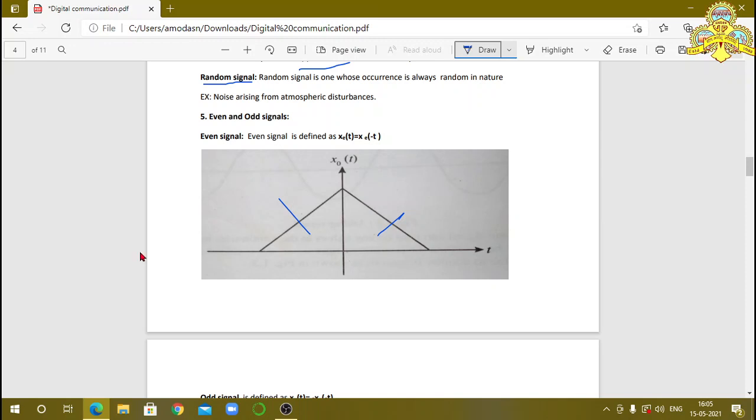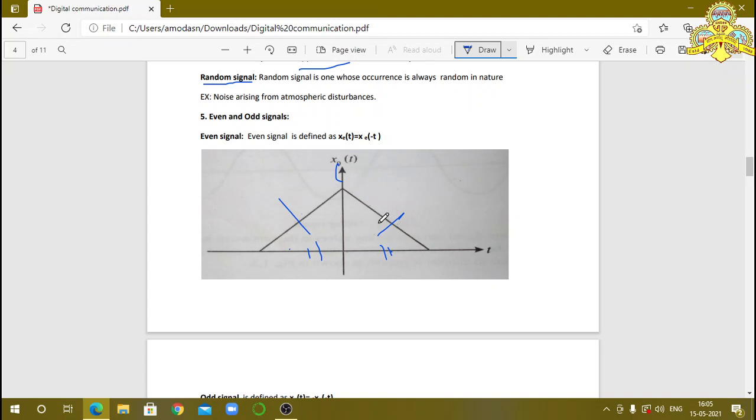Here only the time interval is negative. This is the positive time interval and this one is the negative time interval. Both the values are equal, but one is positive and another one is negative. Here this is actually x e of t, and this value is actually the same value.